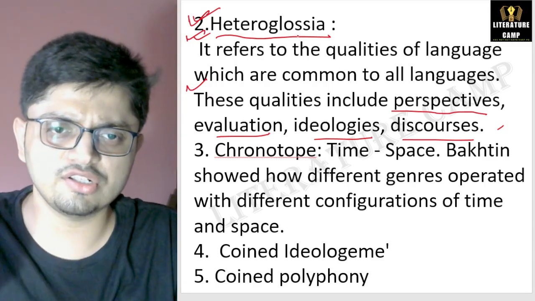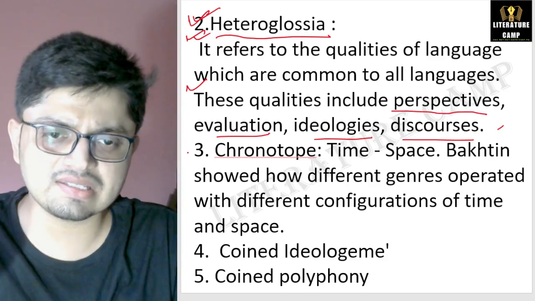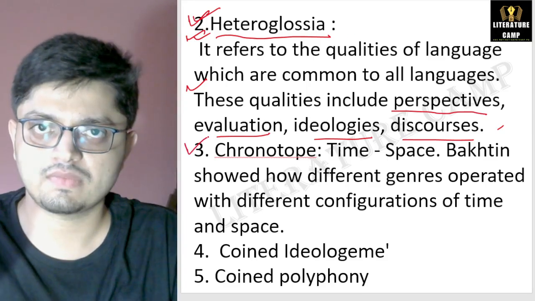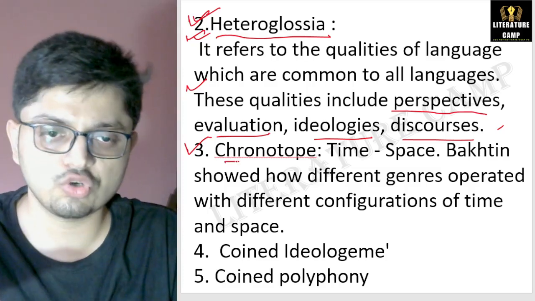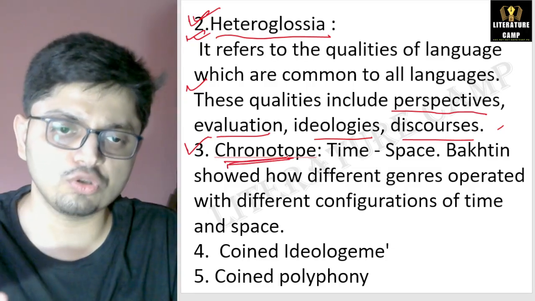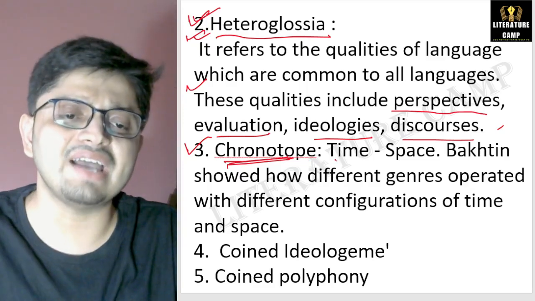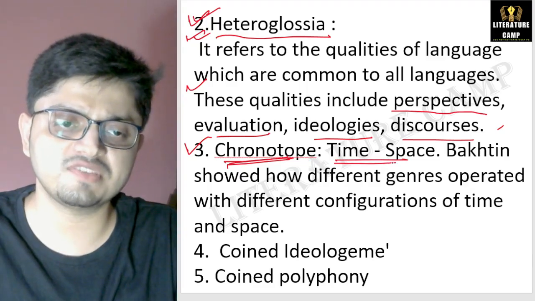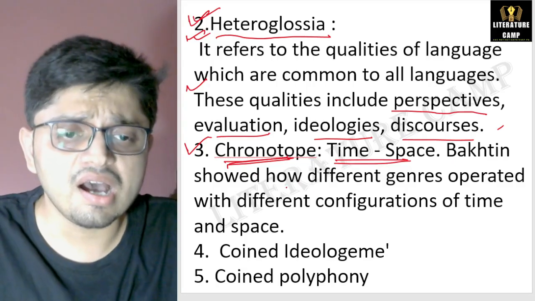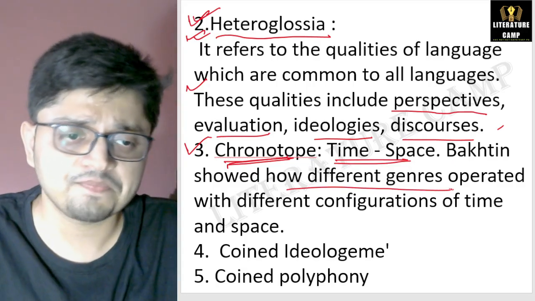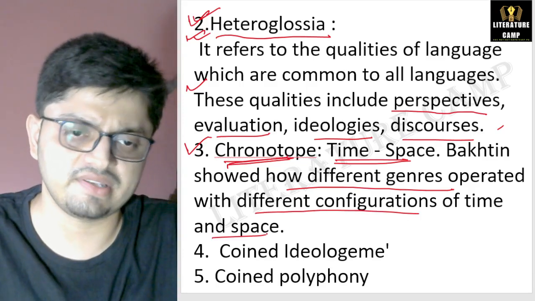So this is heteroglossia by Mikhail Bakhtin. Next, chronotope. Who has coined this? Mikhail Bakhtin. The concept of chronotope signifies time-space. So Bakhtin showed how different genres operated with different configurations of time and space.